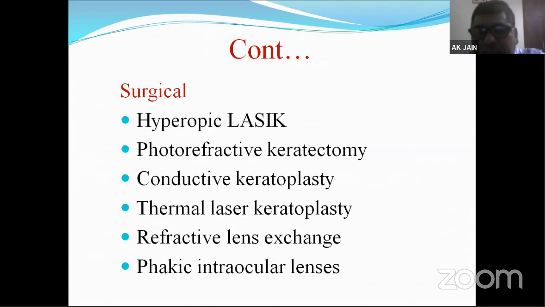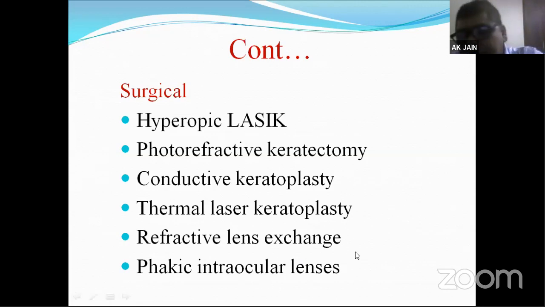So these surgical procedures, we can go into detail if you want, but for an undergraduate, if they write in the treatment part of a hypermetropia question that there are two types of treatment, optical and surgical, and optically we can do spectacles and contact lenses, undercorrect for exophoria and fully correct for esophoria, and in surgical procedures write these names like hyperopic LASIK, keratectomy, conductive keratoplasty, I think that much is enough.